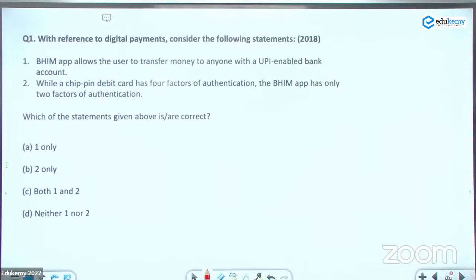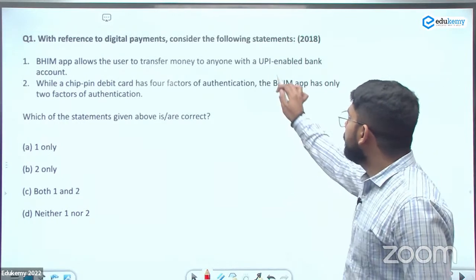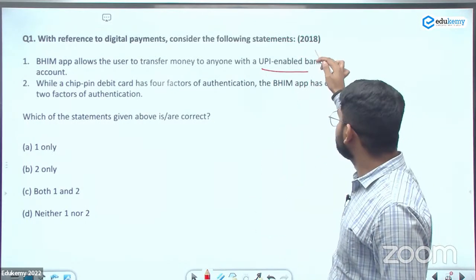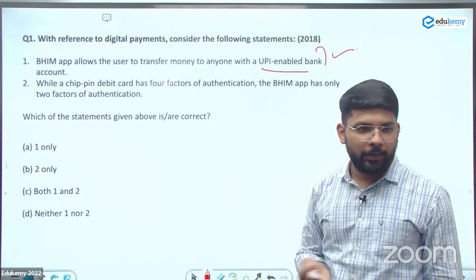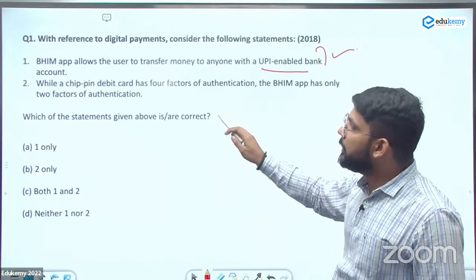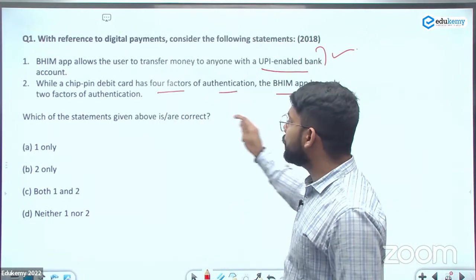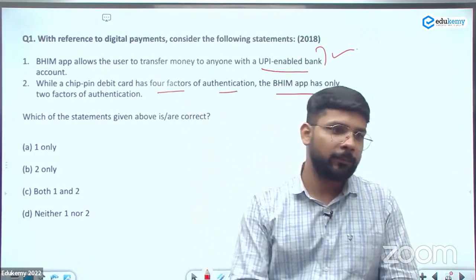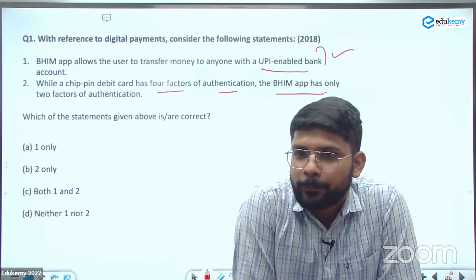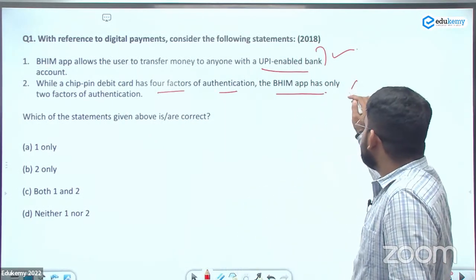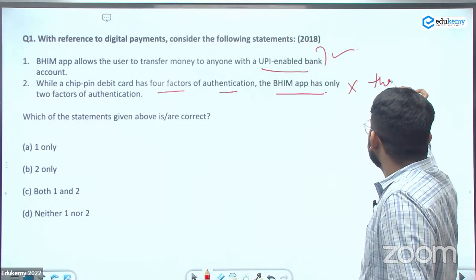The first statement is here. Bhim app allows the user to transfer money to anyone with the UPI enabled bank account. ये तो सही है. We can make the payment to anyone. While a chip in debit card has a 4-factor authentication, the Bhim app has only 2-factor authentication. Is this correct or not? This is wrong. The Bhim app is having a 3-factor authentication.